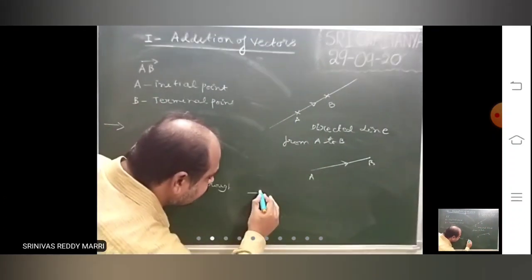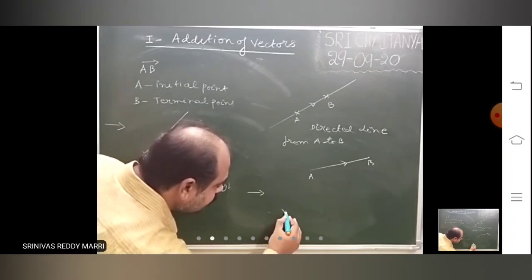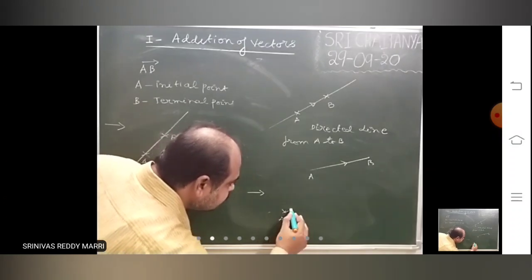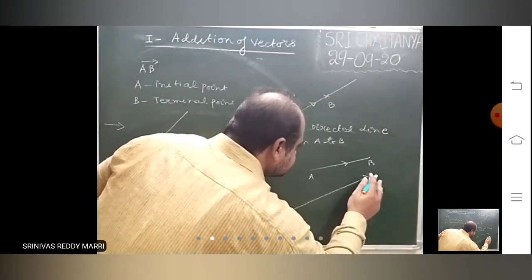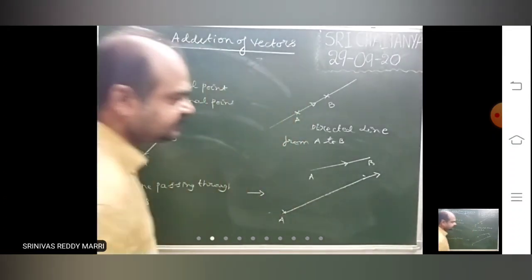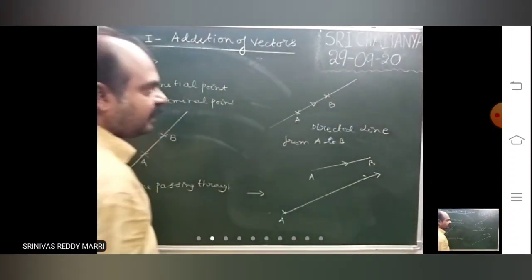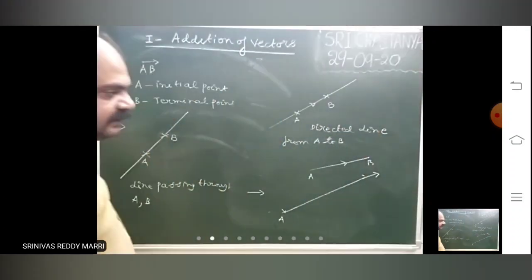Suppose another one is there. There is a fixed point, and one line is there starting from it, not passing through A and B. It starts at A and goes on like this.